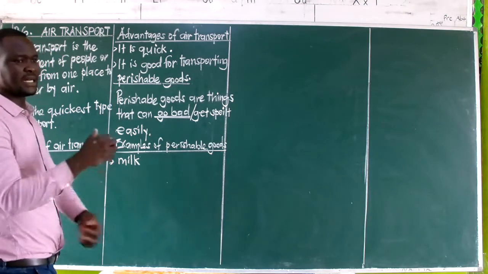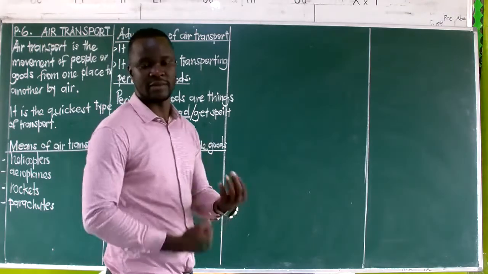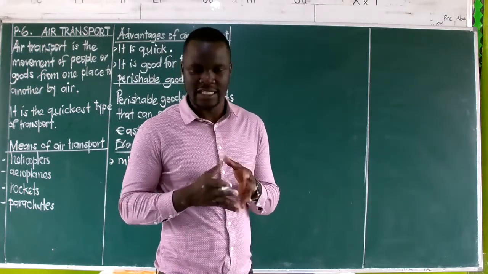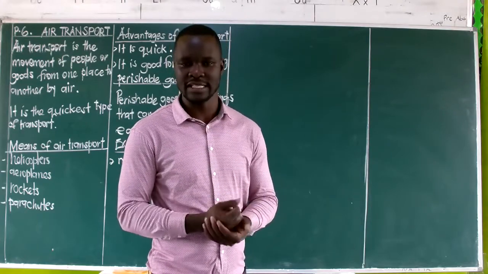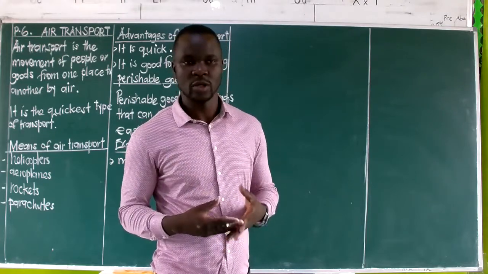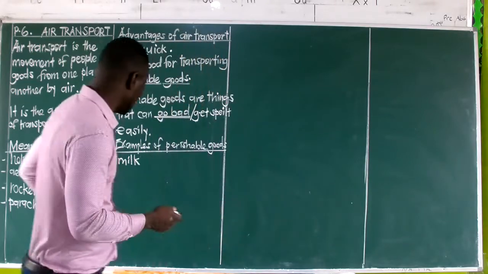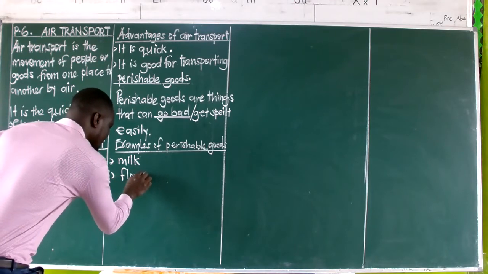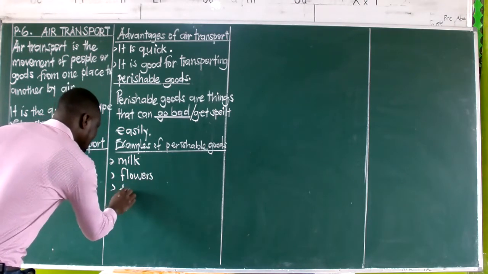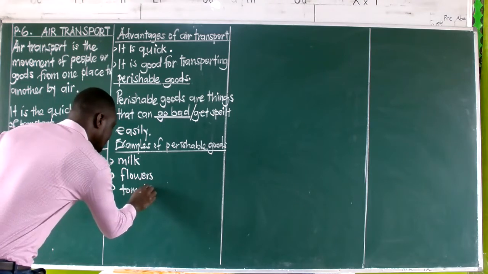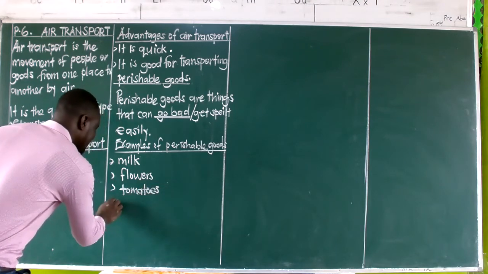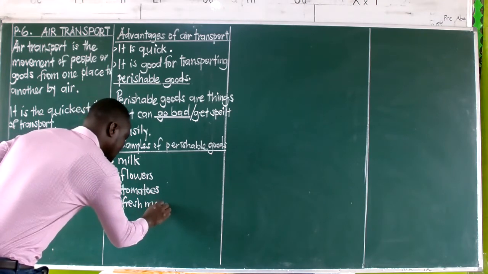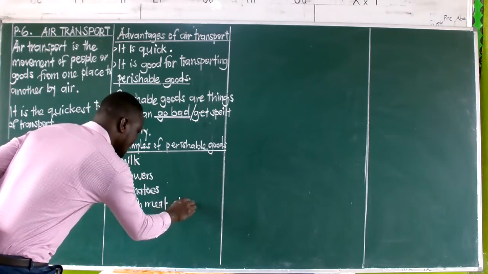You will find that milk, after it has been milked from the cow, if not delivered or used within the shortest time possible, it goes bad, more so if it is not well preserved. And then we have other things like flowers, tomatoes, fresh meat, fish, and very many other things.